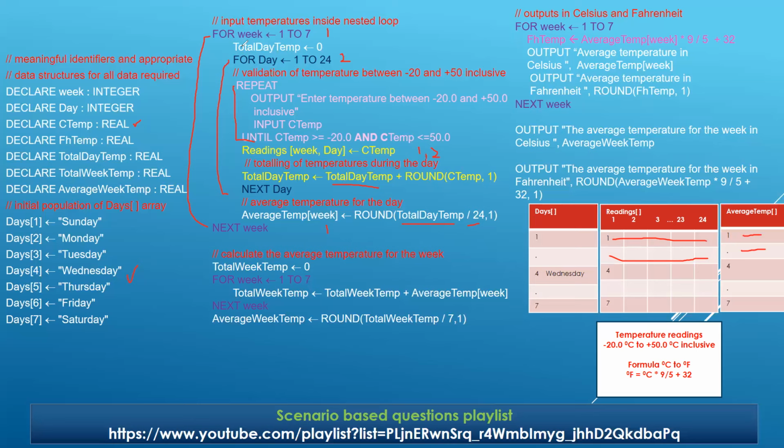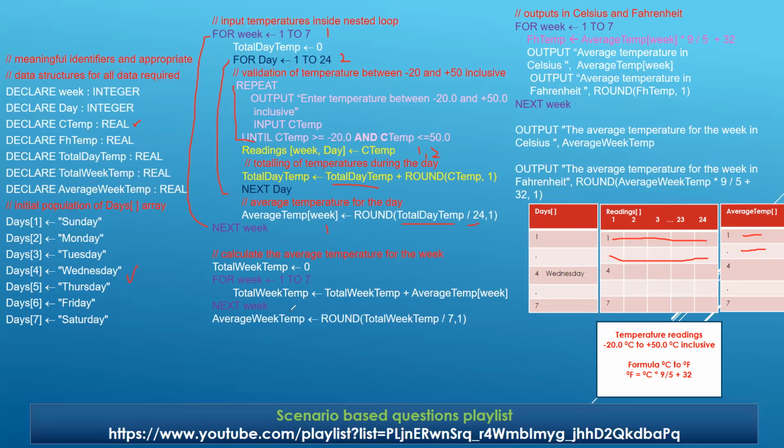Okay, we are done with all the readings being taken, and now it's the turn to calculate the average temperature for the week. Again, here you can see the use of total week temp, and we are initializing it with 0. Remember, we have to initialize, and total week temp equals total week temp plus average temp. This is now the use of my array average temp, and it's going to work from 1 to 7 because there are 7 locations. The readings are taken one by one, stored, and computed.